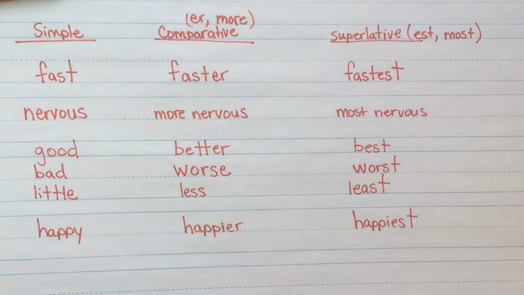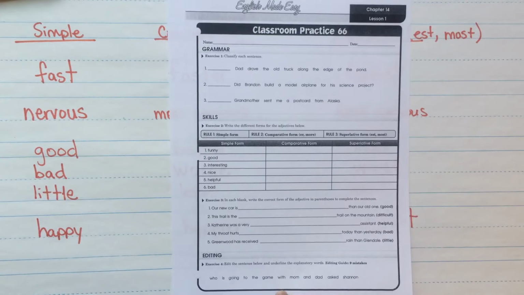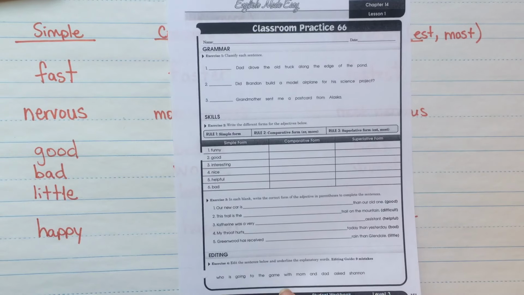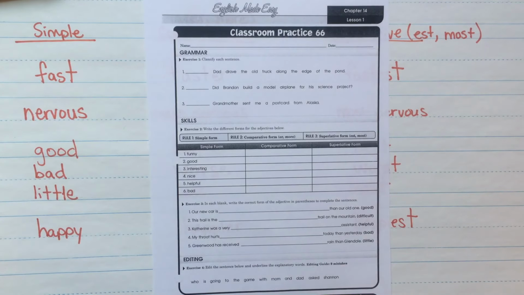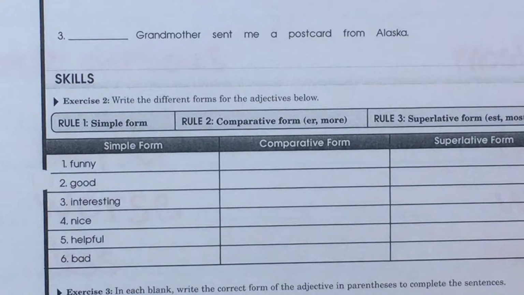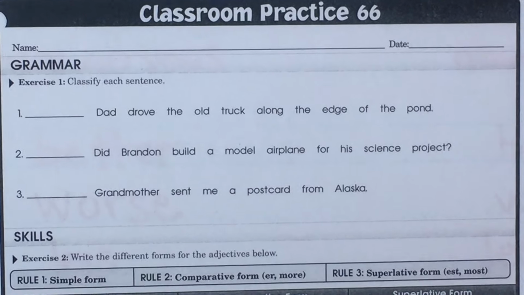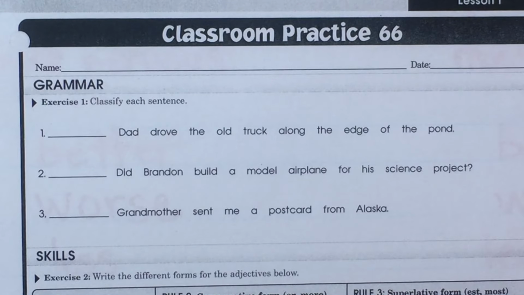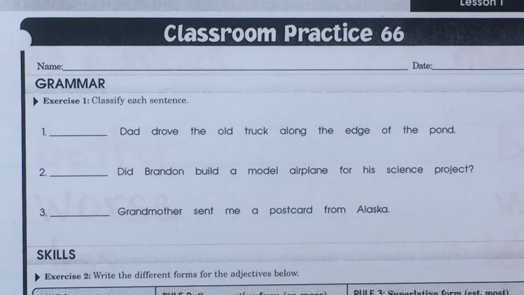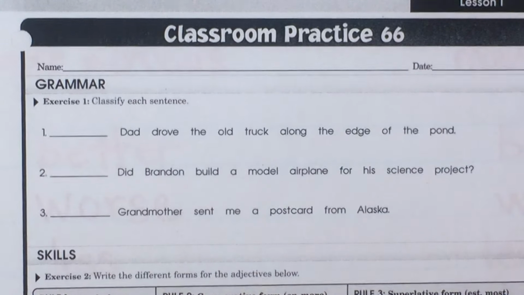All right, so let's try to work this together. Can you please get out, if you don't have it out yet, go get it out of your binder. Classroom practice 66, okay, and we're going to do this together. All right, so you have that out now, and we will do this together.